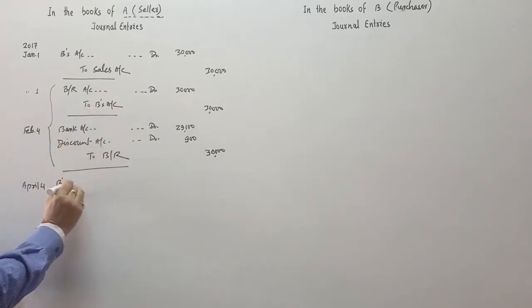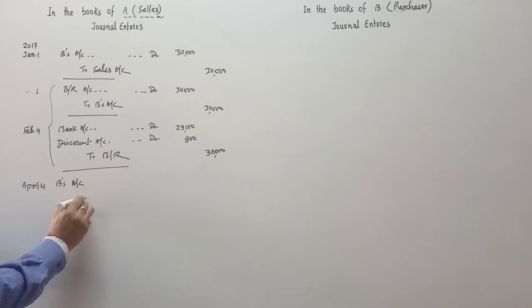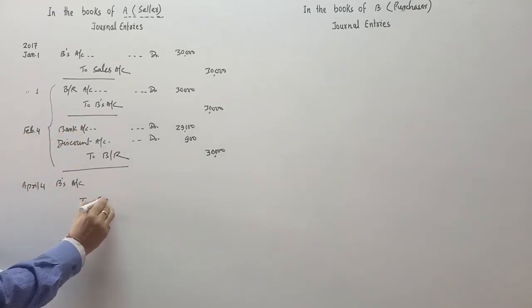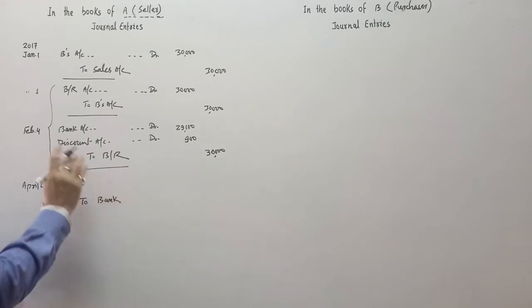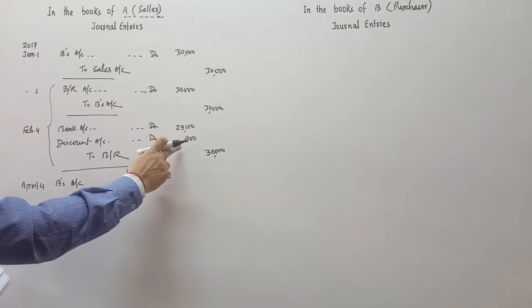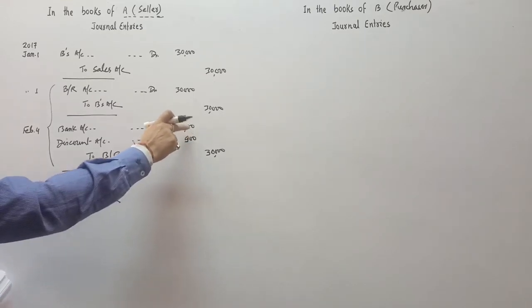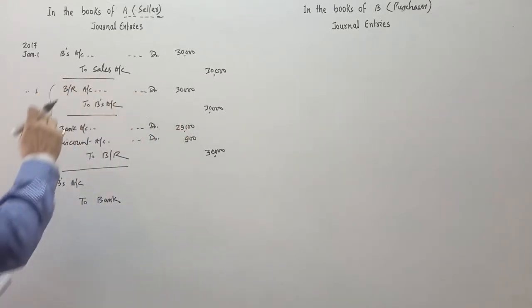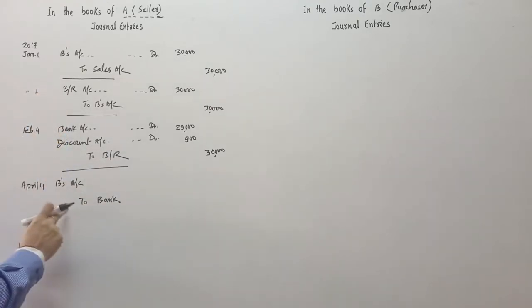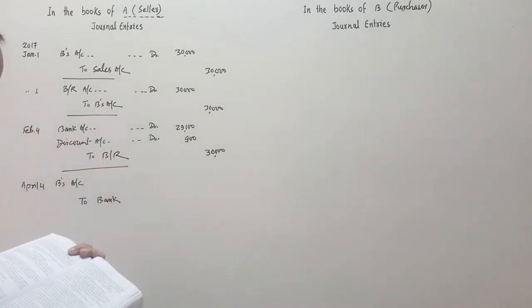So B's account will be debited, and to cancel the bank account, to bank account. Discount is not going to be cancelled because the bank will take the discount. Discount is not going to be cancelled, but the discount amount will be added to the bank account. Okay. So this is the entry of dishonor, means entry of cancellation.